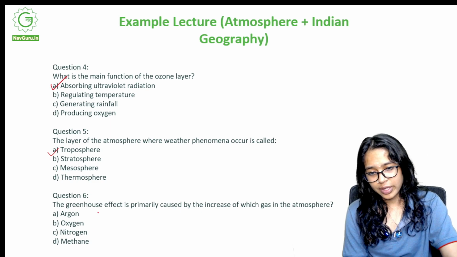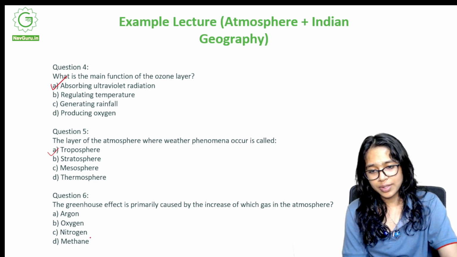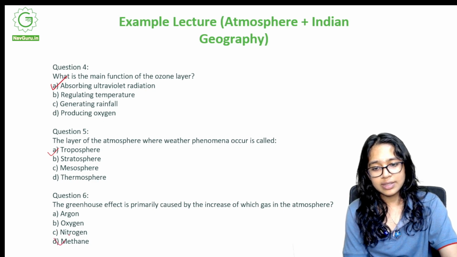Anyway, over here the greenhouse effect is primarily caused by the increase of which gas in the atmosphere? Argon, oxygen, nitrogen, or methane? The right answer is D, methane.